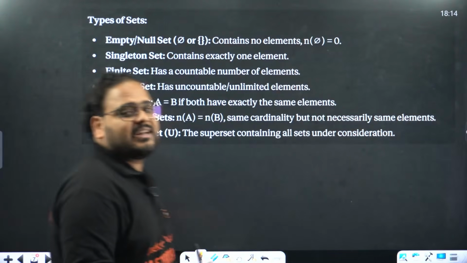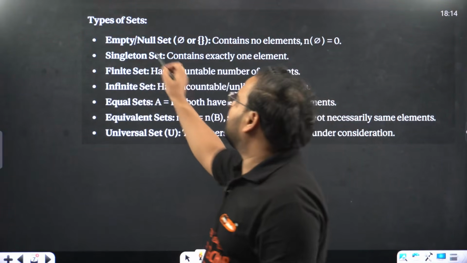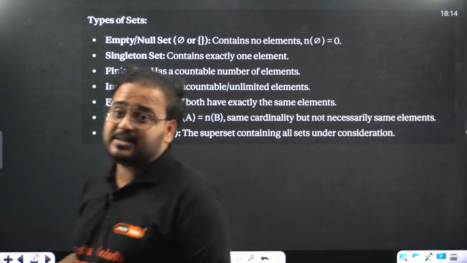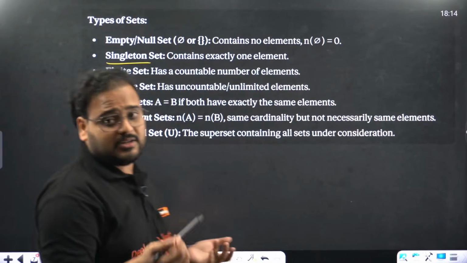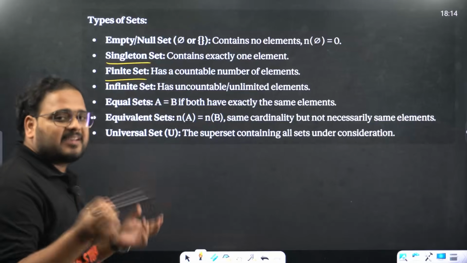Okay, sir. Starting the chapter now. Types of sets, some basic concepts. Let me revise it quickly. So empty and null set, what is that? A set which has no element is called an empty set or null set. Singleton set has only one element. Finite sets are those sets which have a fixed number of elements.